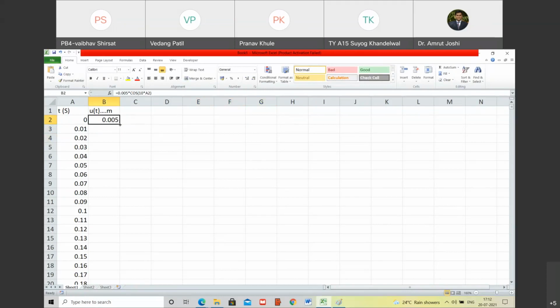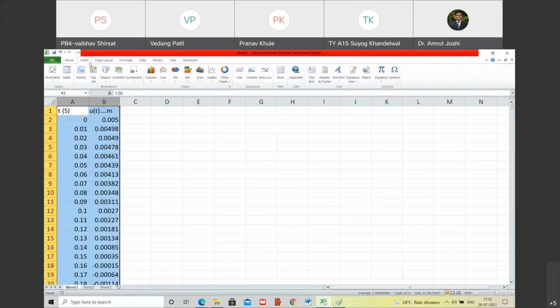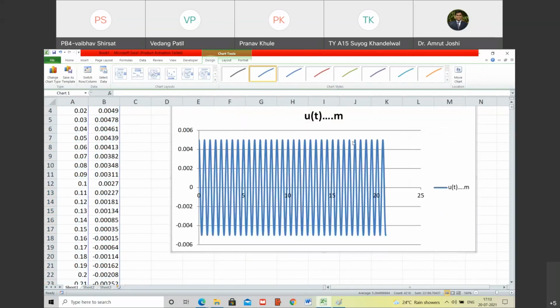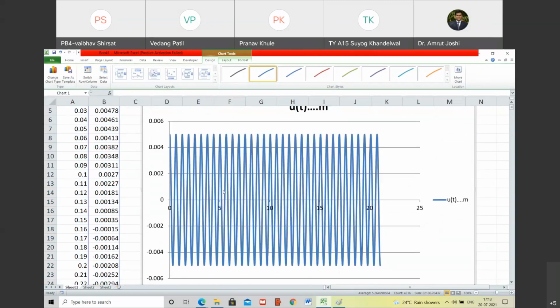Yes, sir. And then I'm going to repeat this for all values, and I'm going to now plot this. How do I plot it? I will simply select these two columns, insert, scatter, and you're going to have this. Are you able to see this? Yes, sir. So what kind of function is it? It is a cosine function. Do you agree with me? Yes, sir. And it started with 0.005, because that was the value of u when t was equal to 0. Do you agree with me? Yes, sir. And then the mass continues to oscillate.